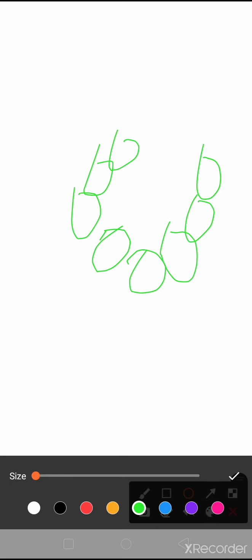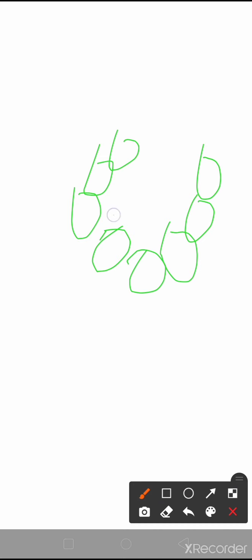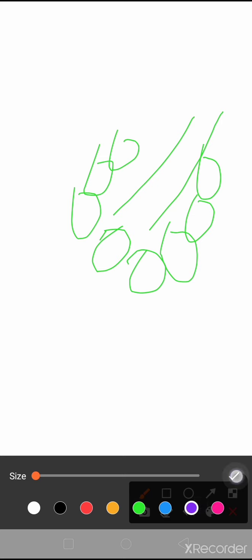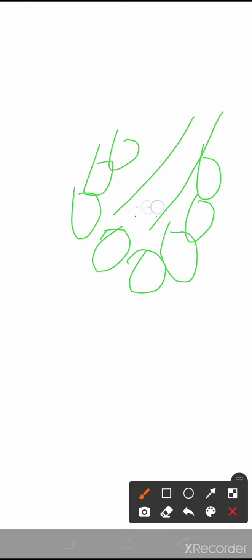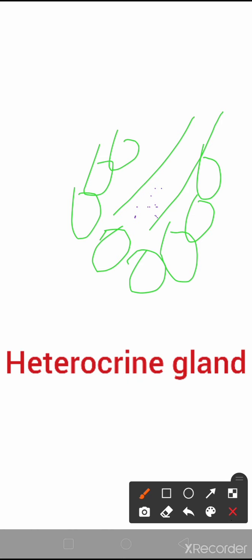So suppose there is a blood vessel, and in the blood vessel they directly pour their secretion, that is, in the blood. So this is an endocrine gland. While in case of heterocrine gland, which is the third type of gland, the gland has both parts, that is, an exocrine part as well as an endocrine part, and the example is our pancreas.